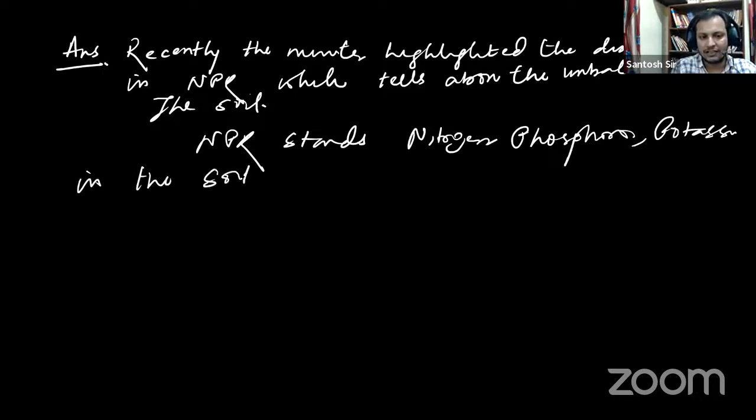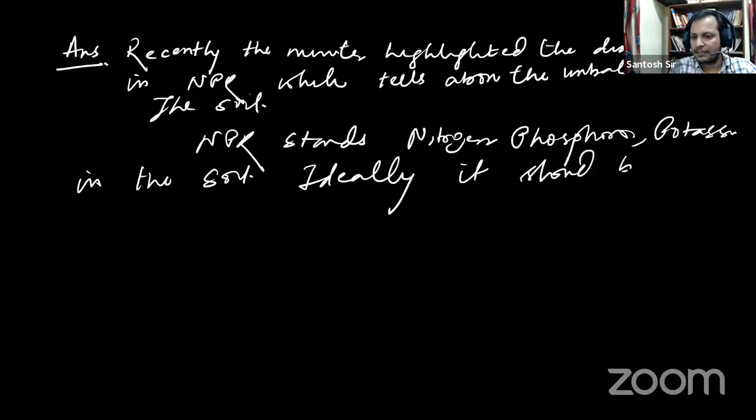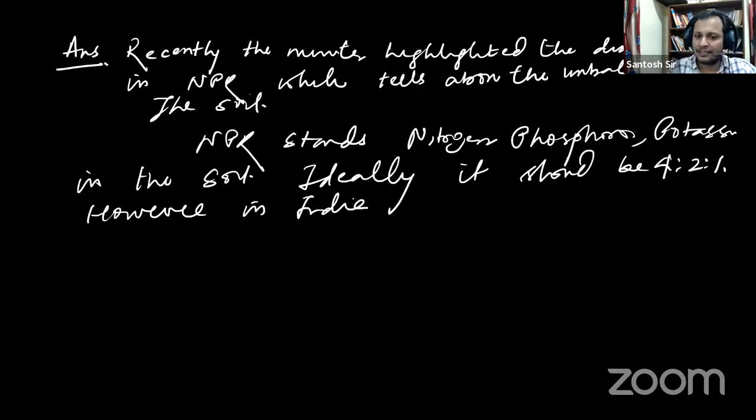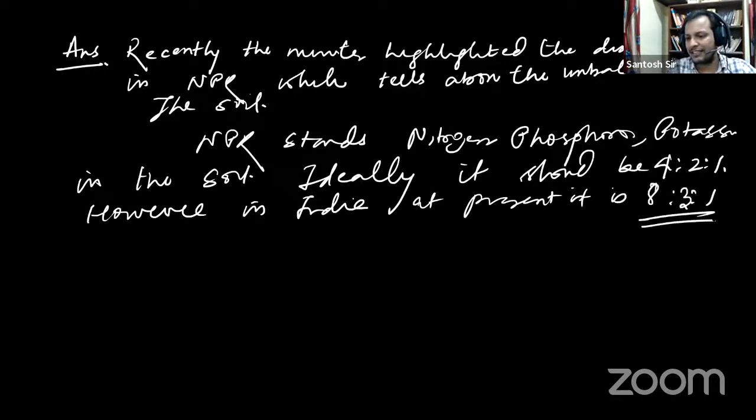Ideally, it should be 4:2:1. However, in India at present it is 8:3:1.